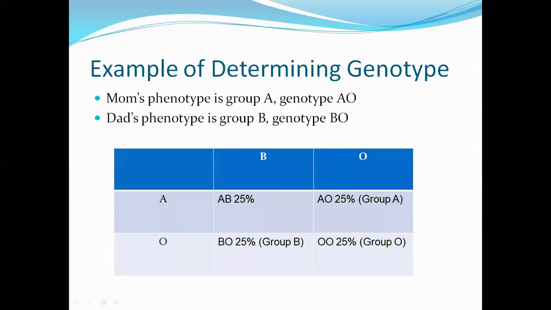Now you can see this distribution over here on the screen. Like if the mother's phenotype is group A, genotype is AO. If the daddy's phenotype is group B, genotype is BO. Here is the distribution.